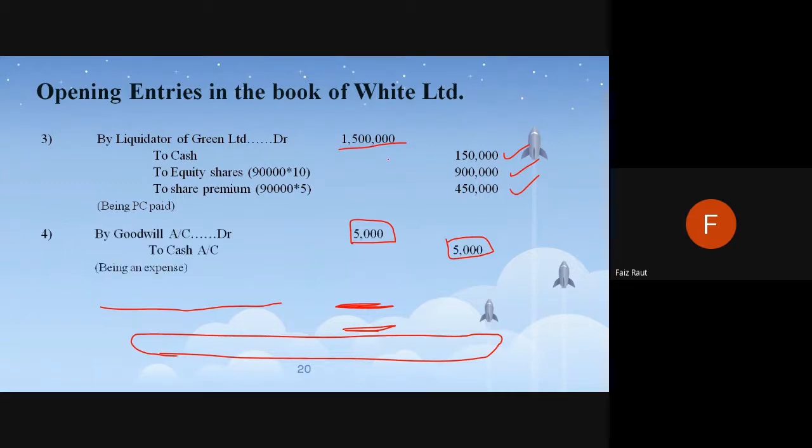Then finally, goodwill to cash. This is the additional expense. Any expense from the acquiring company side, if it is a cash amount, will keep adding to the goodwill. Then finally, debenture holders को whatever offer we have given, that is there. So this is what it is about the opening entries.